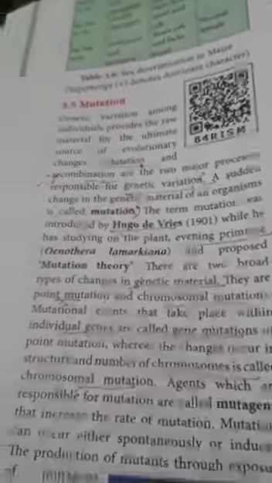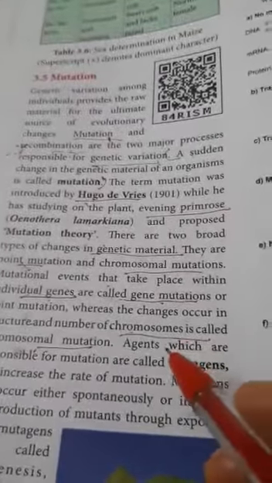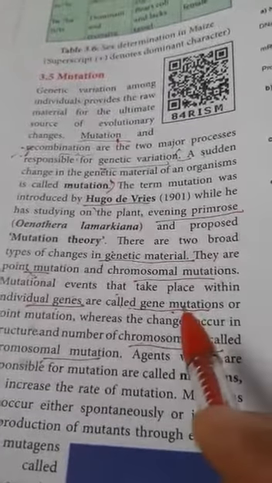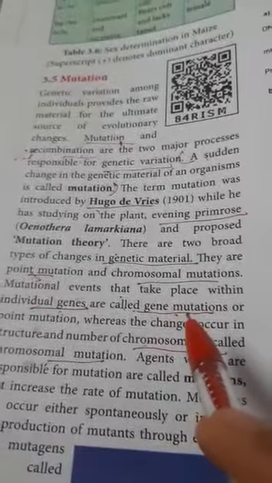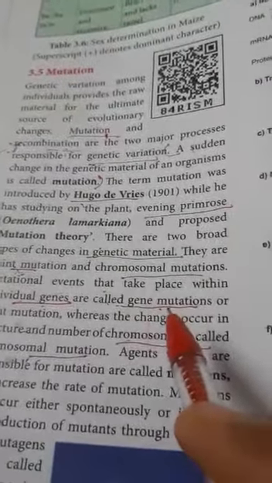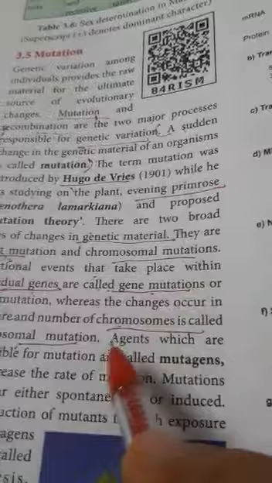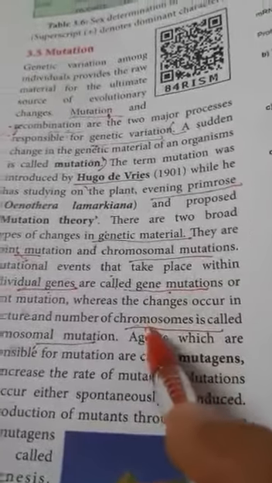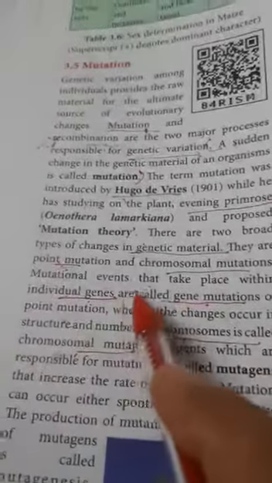In point mutation, individual genes are changed. The A, T, G, C base pairs will be changed, which is called gene mutation, or also point mutation. Sometimes chromosomal structure and number will be changed, which together is called chromosomal mutation.